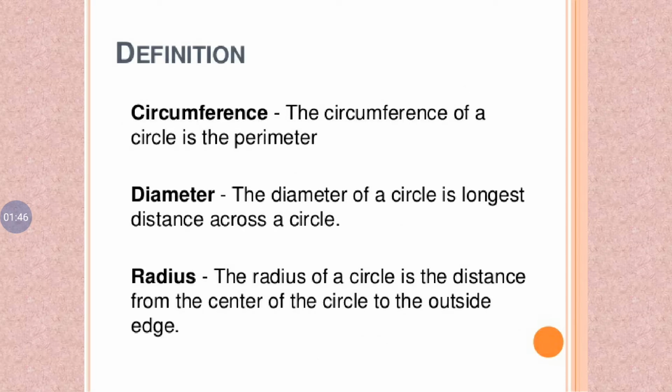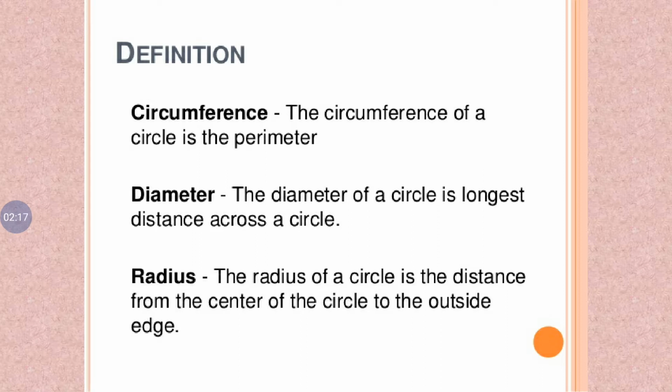Definition of circumference. The circumference of a circle is its perimeter. What is a circumference? One round of the boundary, the distance around the boundary of a circle. That means the outer surface of a circle. That is the circumference.